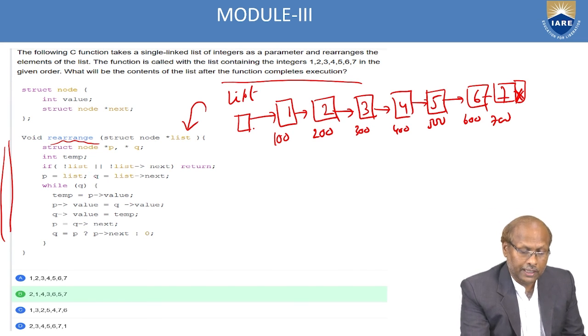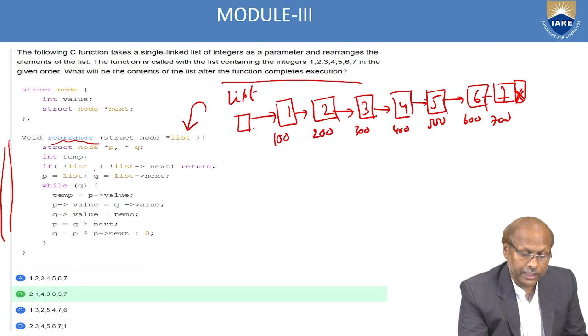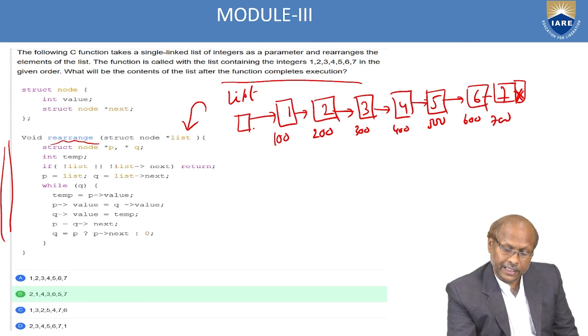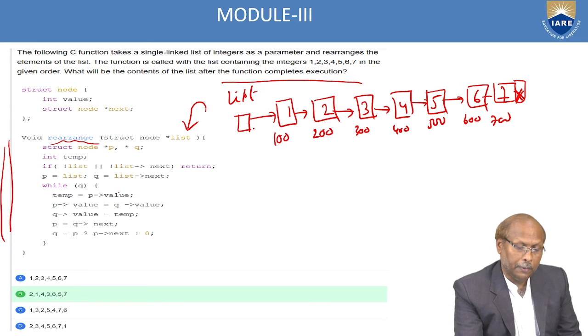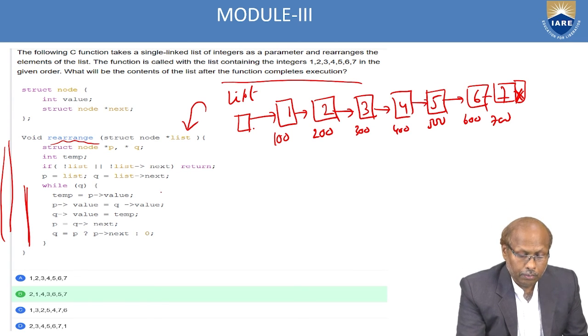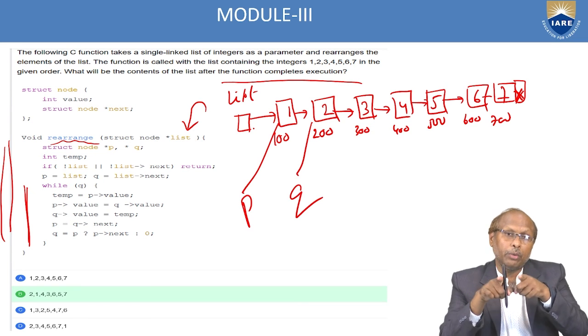So here the question is what? If list is null or list of next is null, then return. That means if list is null, return. If list of next is also null, return. If it is not null, then come inside. Here I am putting a loop. P is pointing to list, the first node, and Q is pointing to the second node. That means P and Q are pointing to two neighbor nodes.